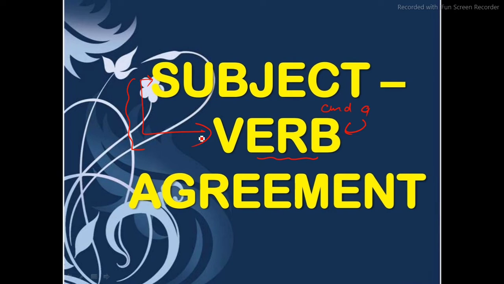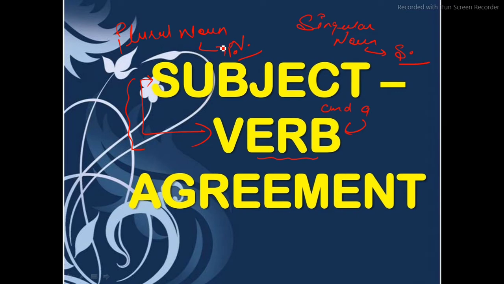Now when I say should agree with each other, what am I trying to say? Trying to say that if there is a plural noun, the verb should also be in the plural form. And if there is a singular noun, then the verb should also be in the singular form. So with plural nouns comes the plural verb, and with singular nouns comes the singular verb.